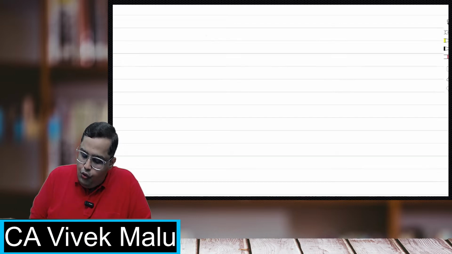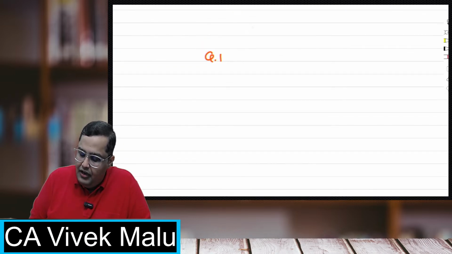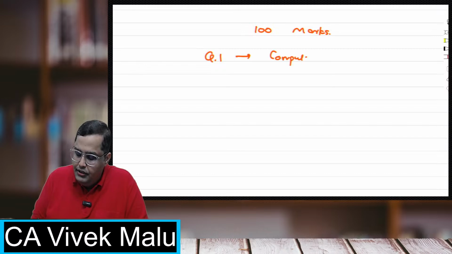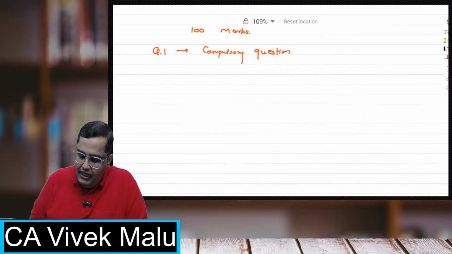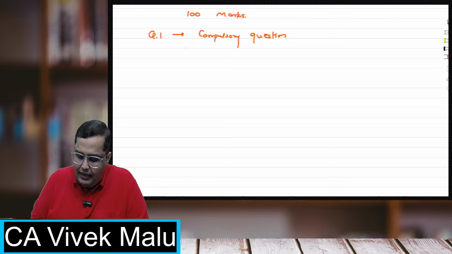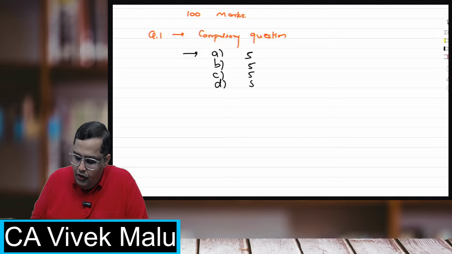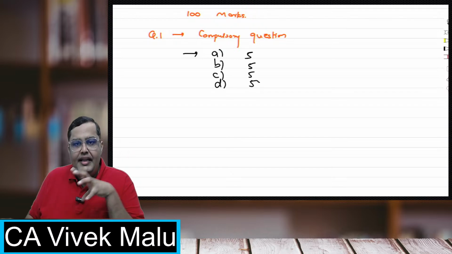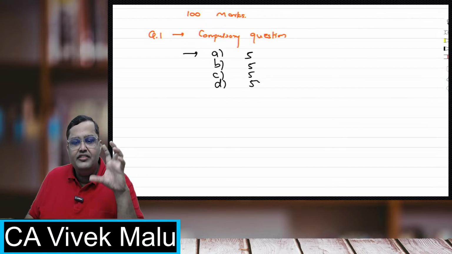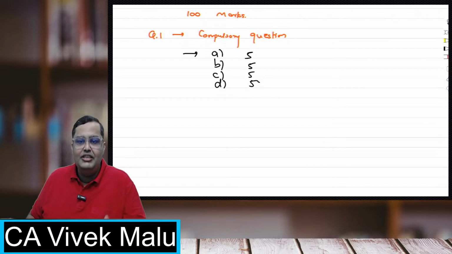Now, your paper is of 100 marks, out of which question 1 is a compulsory question. This question has been seen in almost every exam. It has 4 sub questions, A, B, C and D, all of them for 5 marks. You cannot skip this. I'll be telling you what the pattern of ICF is, and which kind of questions are normally coming in compulsory questions. I'll be sharing all the data.